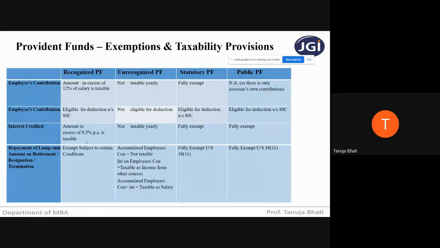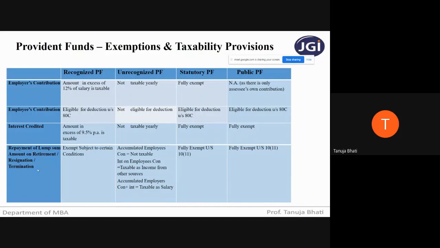In excess of 9.5%, if any interest is credited, then only it is taxable. Otherwise, it is exempt. Then unrecognized provident fund, whatever interest has been credited, is not taxable yearly. Whatever interest is credited in statutory provident fund is fully exempt. Public provident fund, whatever interest is credited, is fully exempt. So no tension.